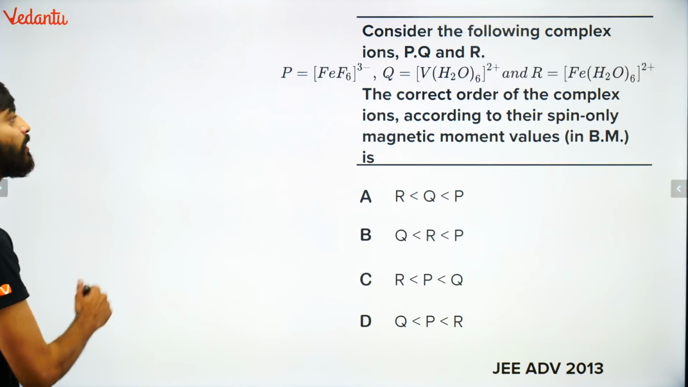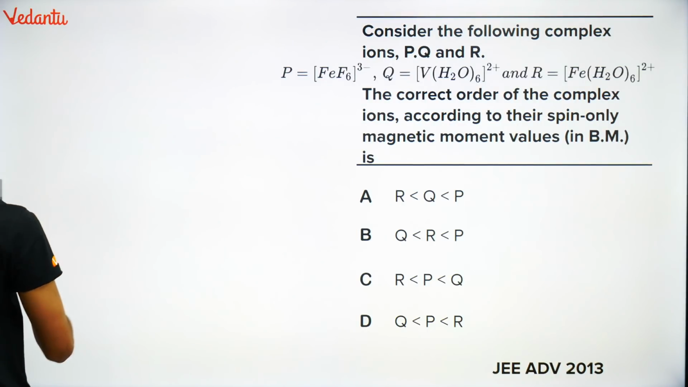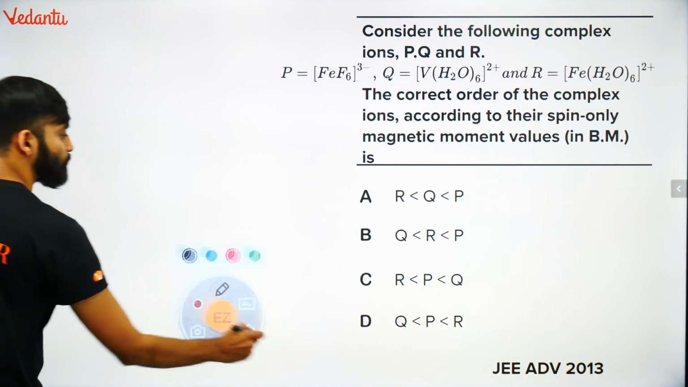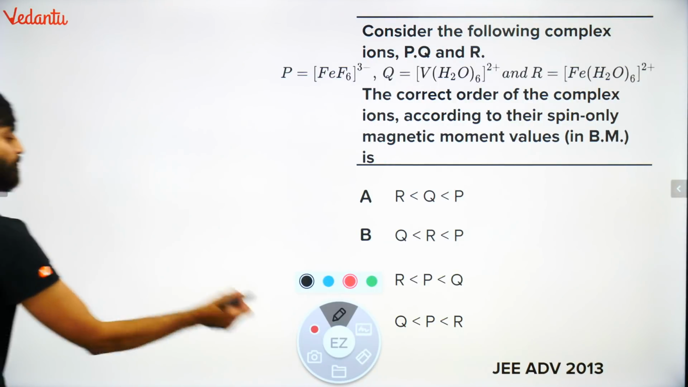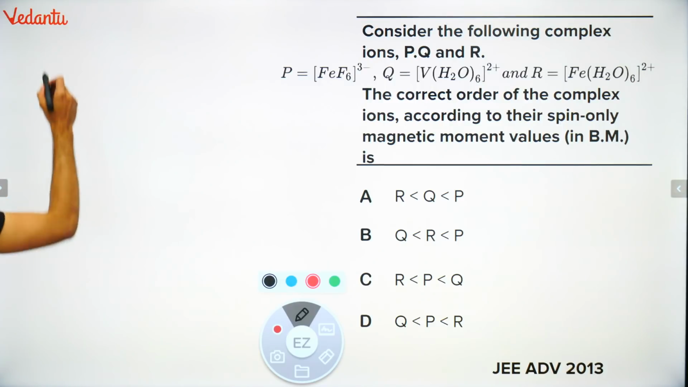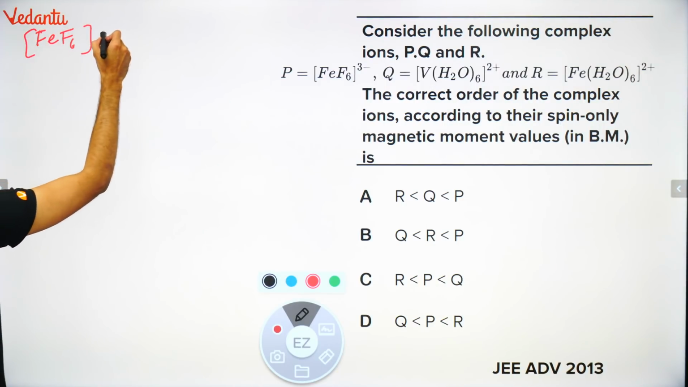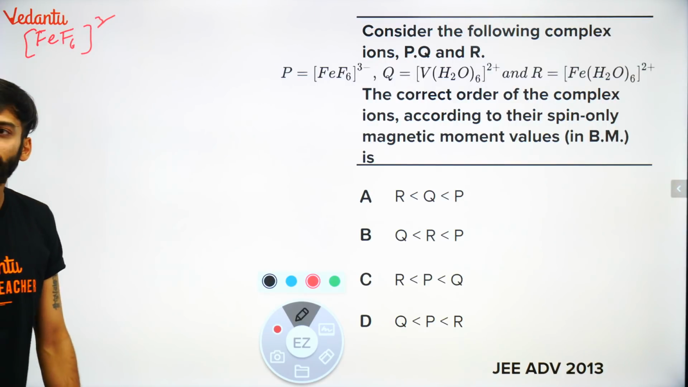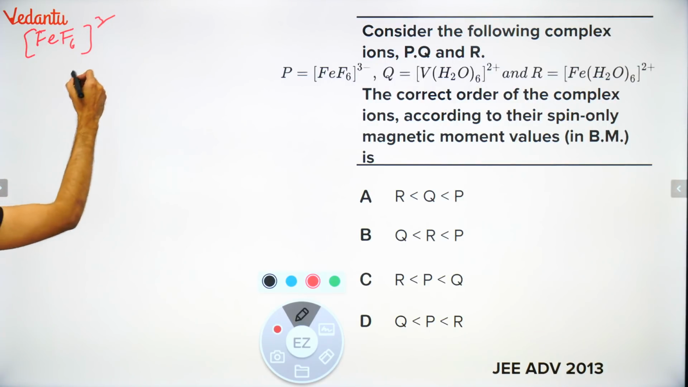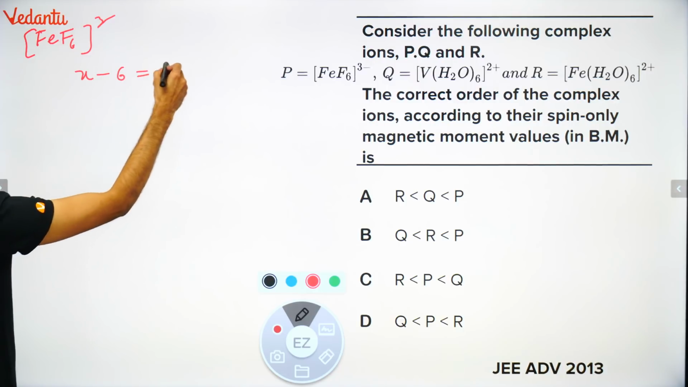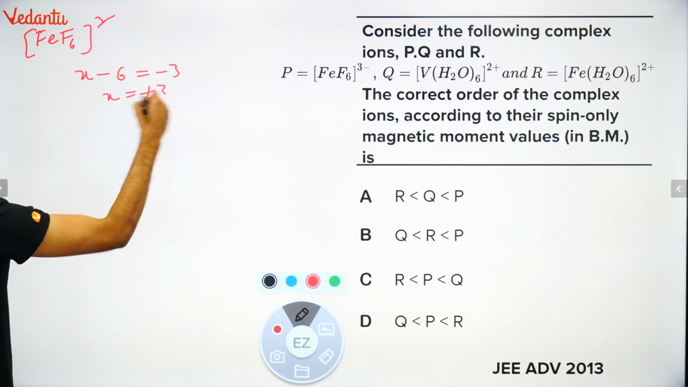So I'll help you here. Fe. I'll just इसे साइड कर देता हूँ. So if I talk about Fe, FeF6 3 minus, है ना? So what will happen? X minus 6 minus 3. X will come as plus 3.